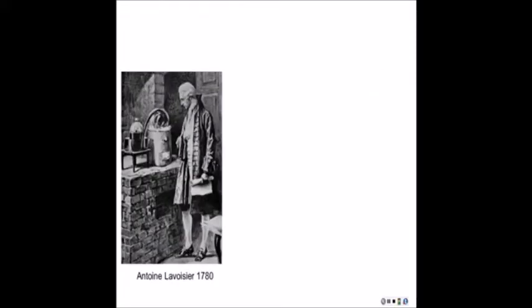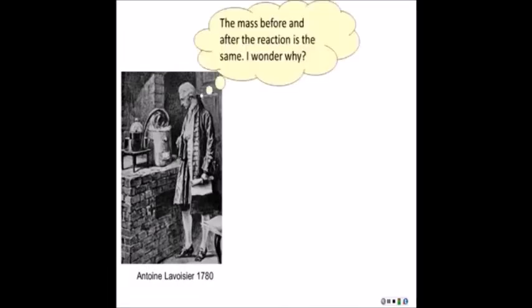Jumping up now to almost 1800, we see Antoine Lavoisier. He did some experiments where he found that matter didn't seem to change after a chemical reaction had taken place. He didn't know why that was happening. That got him to formulate the law of conservation of matter. At that time, most people thought that this wouldn't be true. In fact, the evidence around them said it wouldn't be. Here's an example. If you take some wood and you weigh it, and then you burn the wood, the ashes that you get produced at the end from burning don't weigh anything near the wood did before you burnt it. So people thought that masses did change when chemical reactions happened.